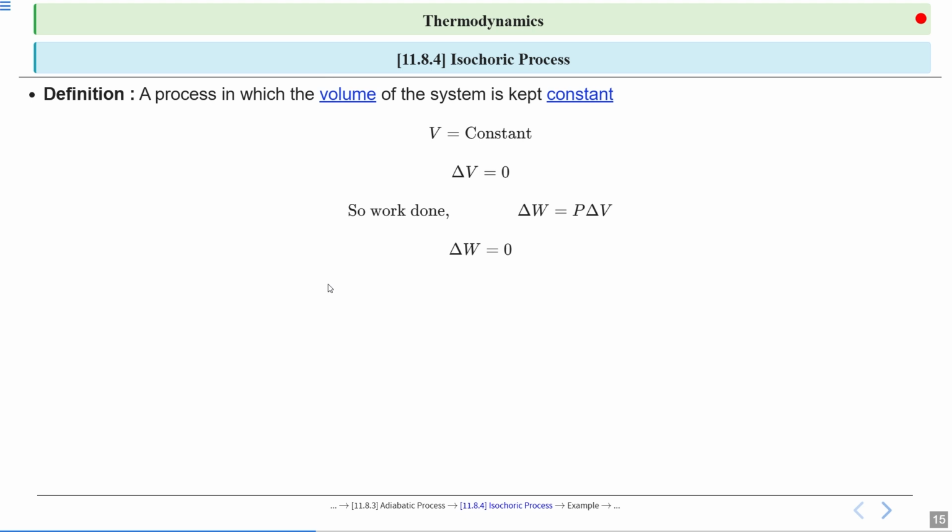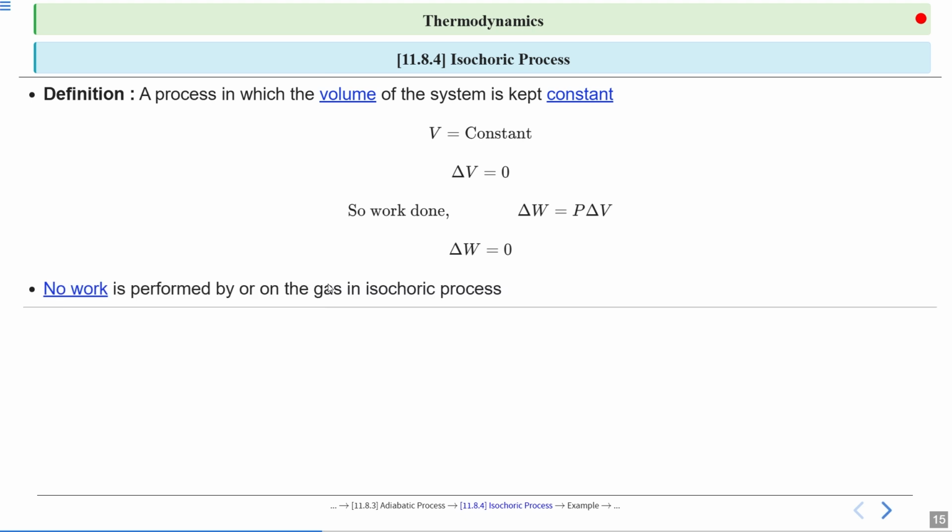And this is an important point. In the isochoric process, we can clearly say the work done is 0, because work done depends on volume. If the volume is constant, work done is 0. No work is performed by or on the gas in an isochoric process as volume is constant.